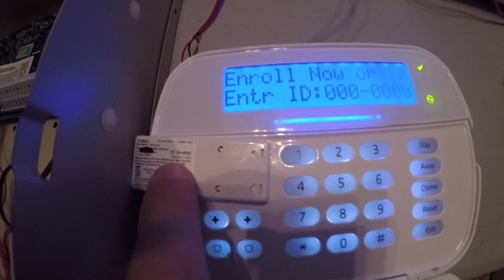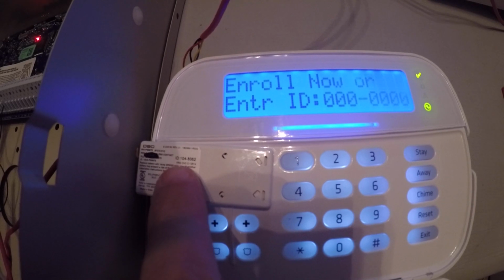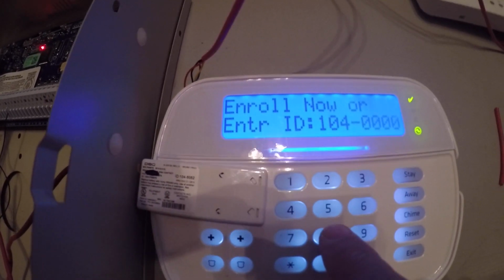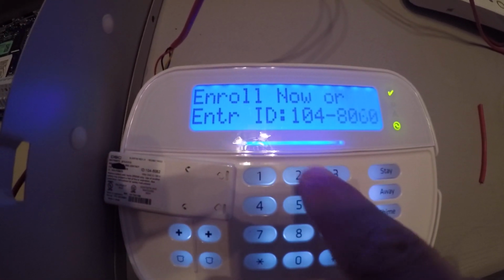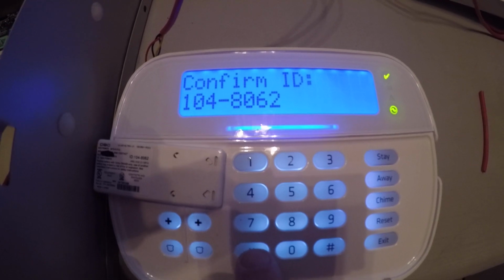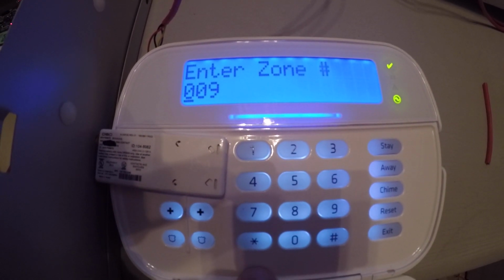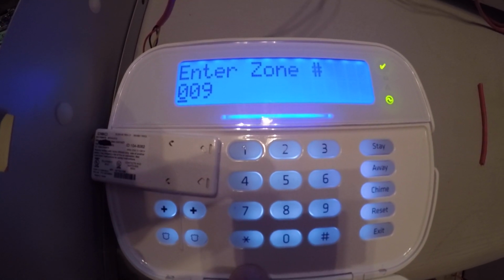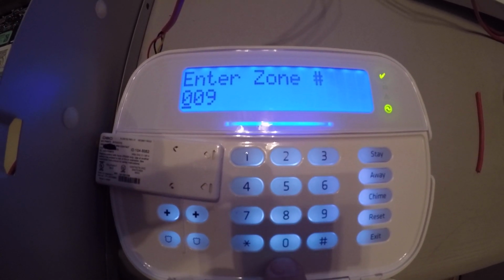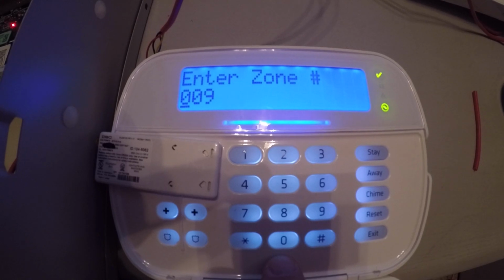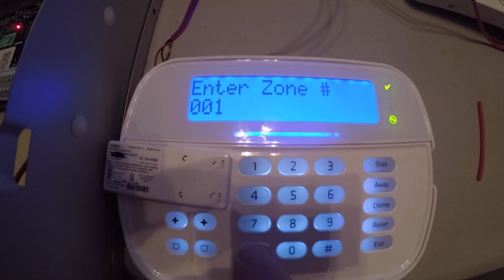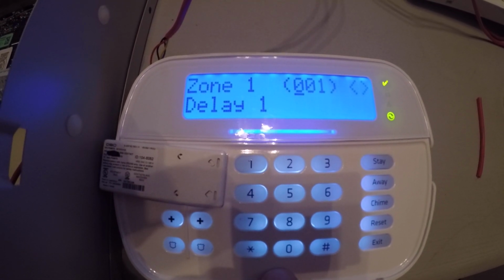And the ID number on this one is 1048062. So we just type 1048062. And it's going to have us confirm it by pressing star. And it wants us to enter a zone. I always recommend just starting with the first zone. It's defaulted to 9. That's because 8 zones are already programmed. But we're just going to hit 001, overwrite that.